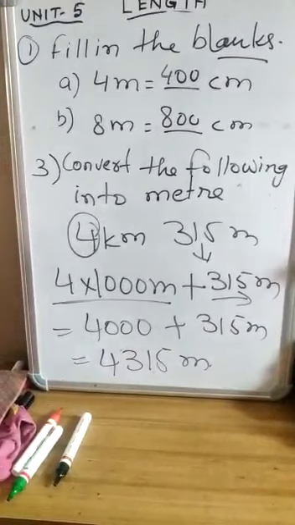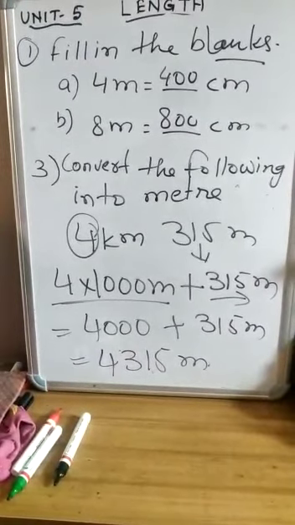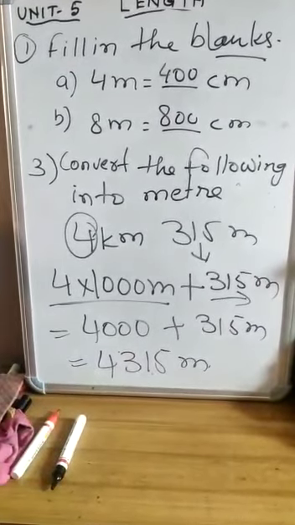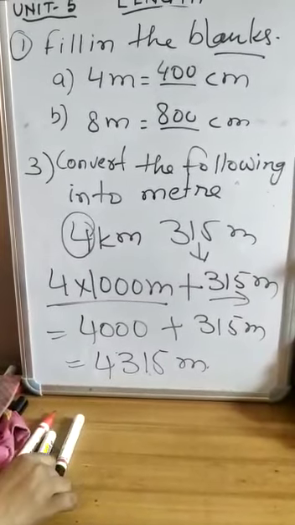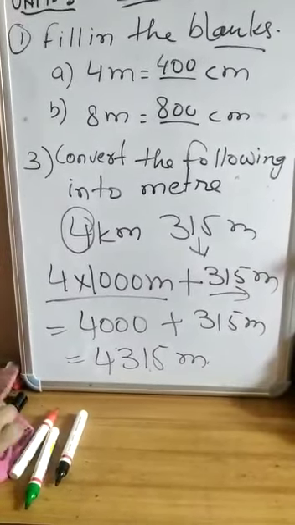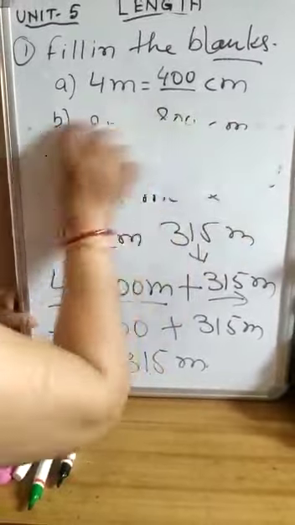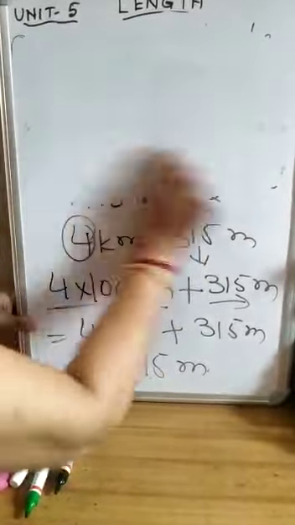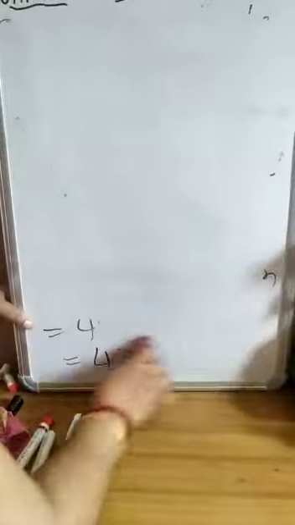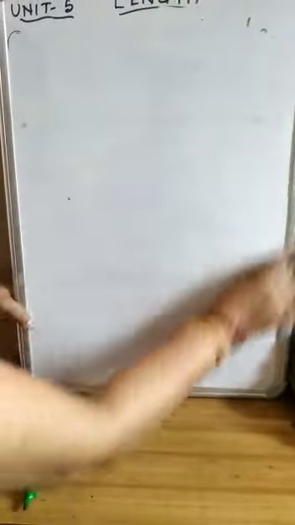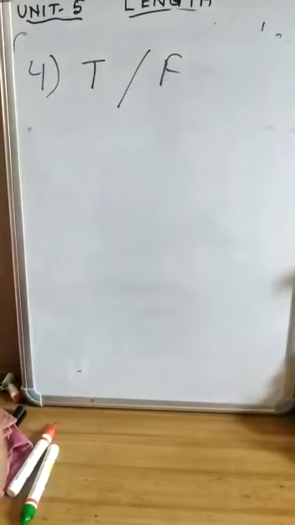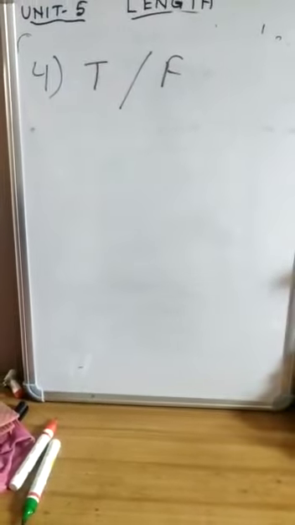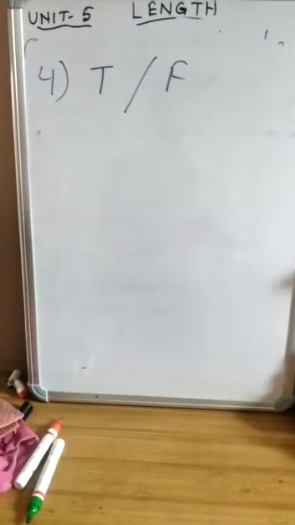And question number 4 is true and false. You have to state whether the statement is true or false. A, 6 meter 3 centimeter equals 63 centimeter.